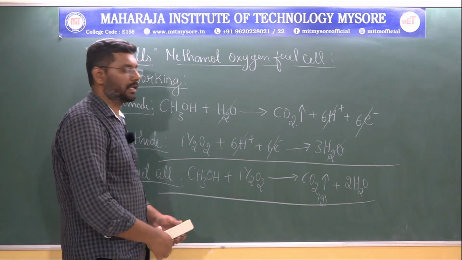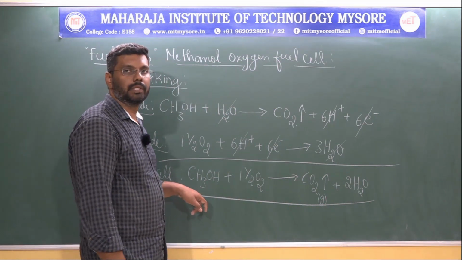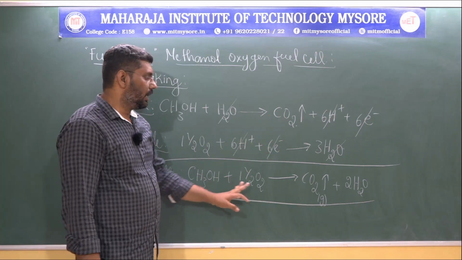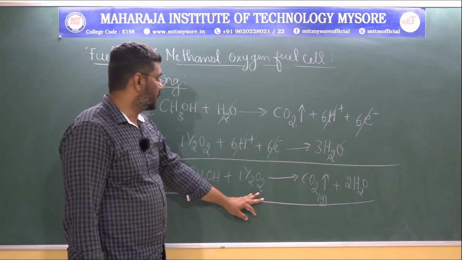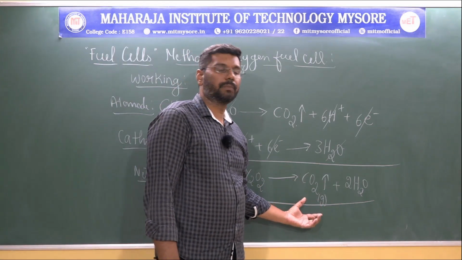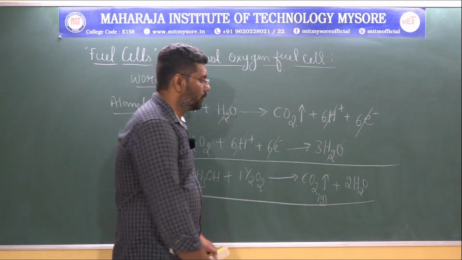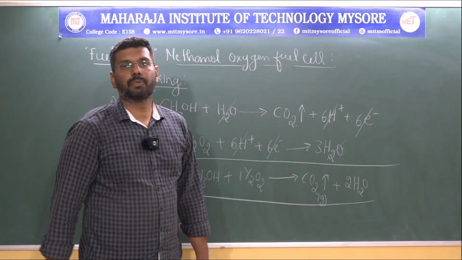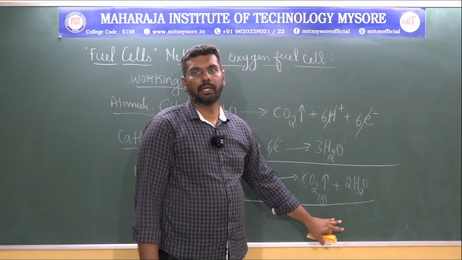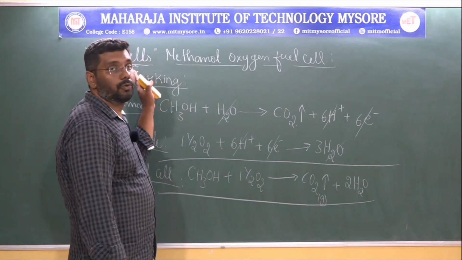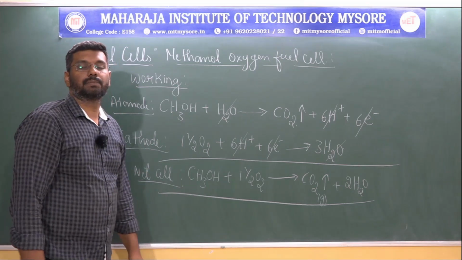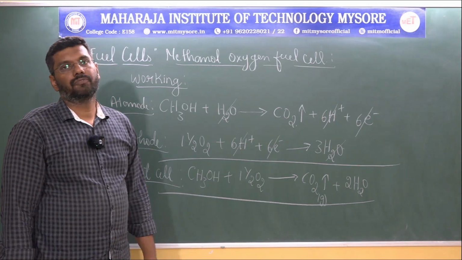If you just see the net cell reaction, it's clearly telling that methyl alcohol, which is taken as a fuel, and oxygen, which is taken as an oxidant. So when fuel and oxidant are combined together, it leads to formation of carbon dioxide and water as byproducts, and both the byproducts formed during this process are eco-friendly, meaning they will never pollute the environment, and hence the fuel cell is highly eco-friendly. It is pollution free. So this is the simple reaction that takes place inside the methanol oxygen fuel cell.